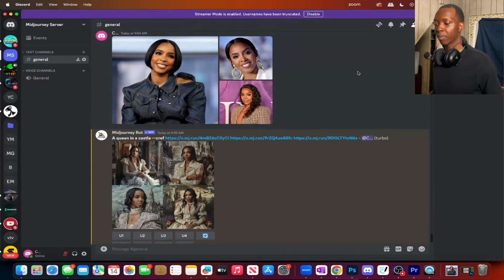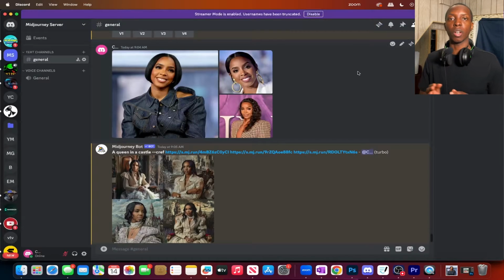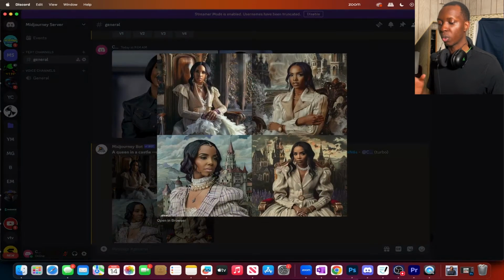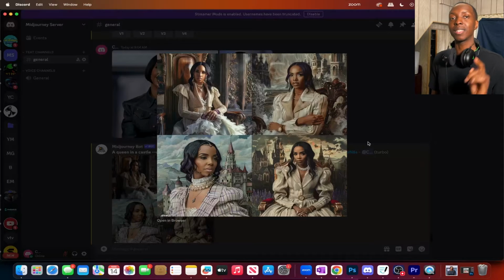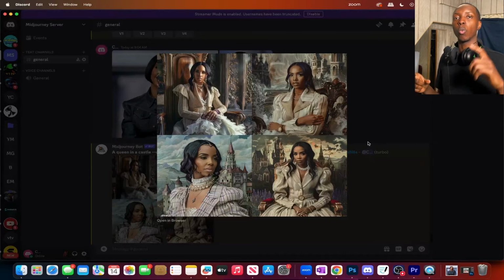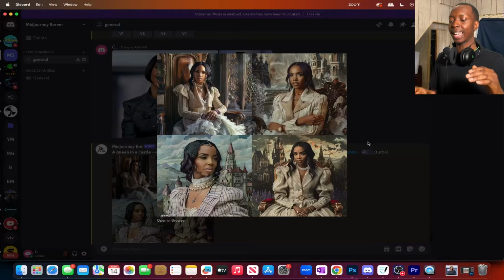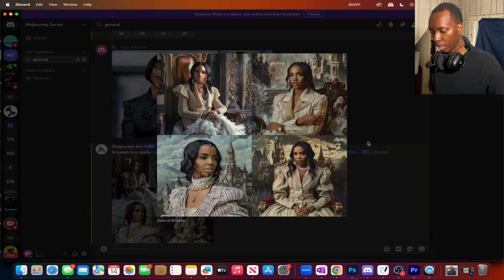Here's what I would say. You definitely want images of yourself looking the same in every photo, similar to what I had, if you want some more consistency. But this is also still not that bad. But if you put CW, which is character weight, you can range it from 0 to 100, 100 being that it adds everything. And by default, we're always on 100. If we put it to 0, it'll only match the face. So let's try this one more time.